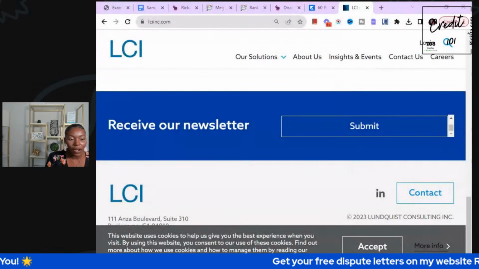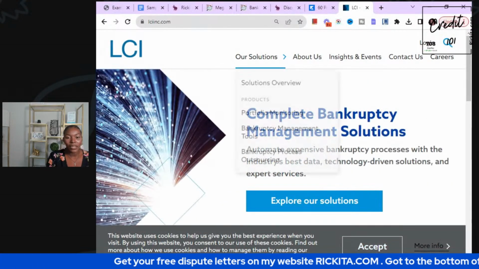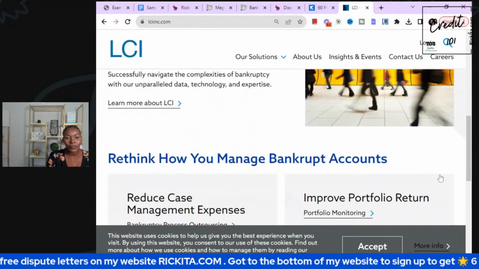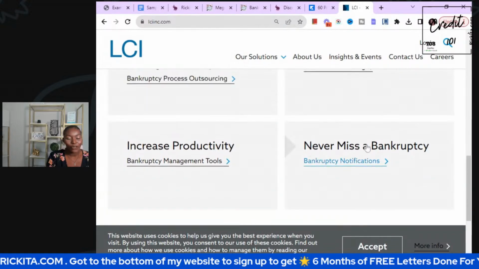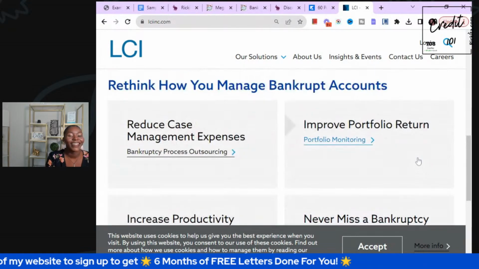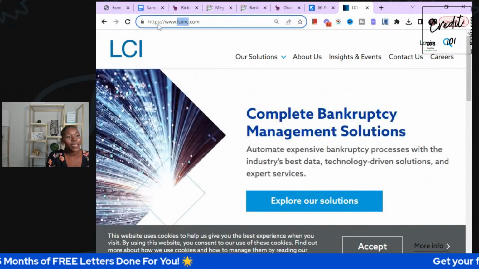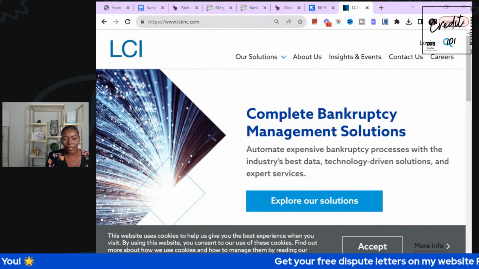Oh, dang, my screen's not being shared. Sorry, you guys. Oh, here it is right here. I thought y'all were looking while I was Googling it. This is the company right here that has that bankruptcy. Let me copy this in the comments, because this is the one that had that bankruptcy.